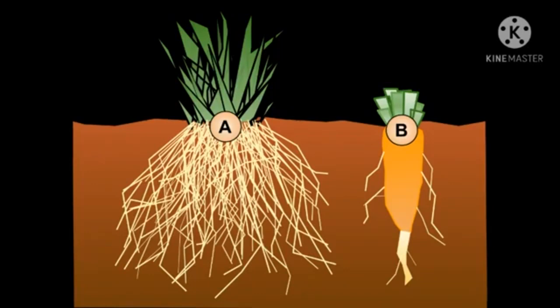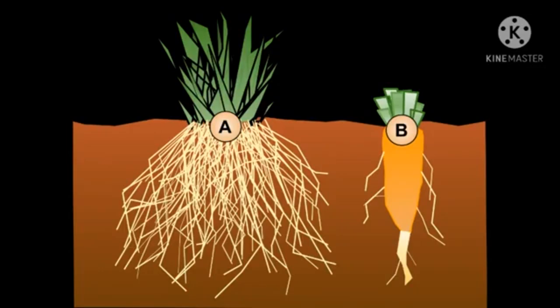In taproot system, taproots grow deep into the soil. Some examples of plants with taproot system are beans, mango, pea, carrot, radish and turnip.